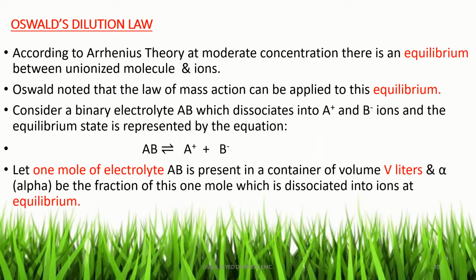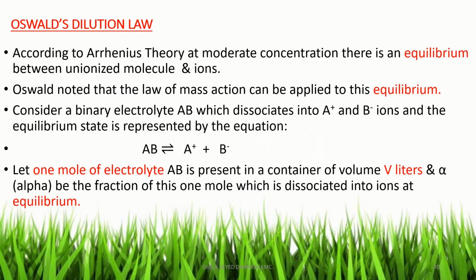Next topic, Ostwald's dilution law. According to Arrhenius theory, at moderate concentration, there is an equilibrium between the unionized molecule AB and the ions A+ and B-. Ostwald noted that the law of mass action can be applied to this equilibrium. Now consider a binary electrolyte AB which dissociates into A+ and B- ions, and the equilibrium state is represented by the equation AB ⇌ A+ + B-.